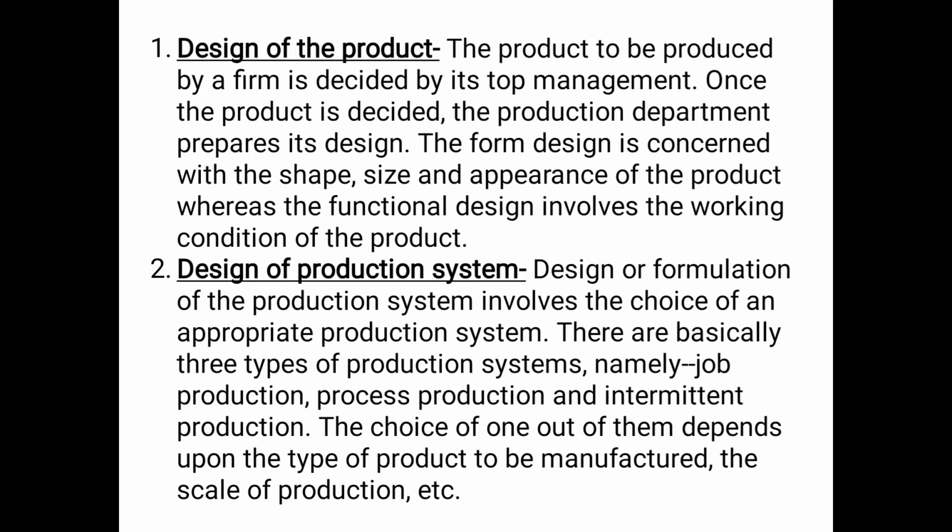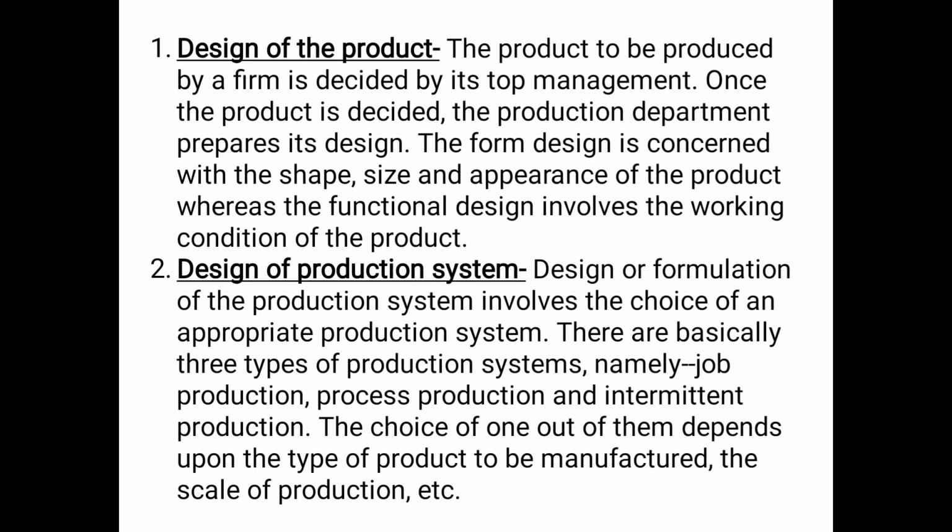That means what are the processes to be followed, how the product is to be produced, what are the steps to be followed, etc. There are basically three types of production systems, namely job production, process production, and intermittent production. How many types of production system are there? There are three types: one is job production, the second is process production, and the third one is intermittent production.